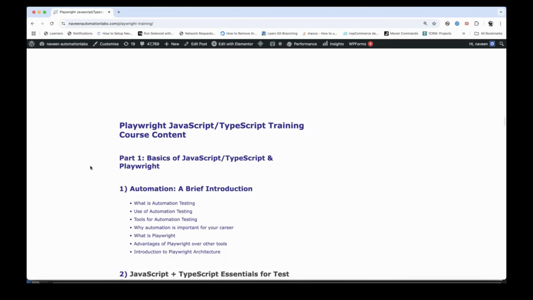I'm super excited for this batch because this is the first Playwright batch we are going to start with Naveen Automation Labs, and I'm 100% sure it will be beneficial for you. It will be really helpful for your career and for your profile.